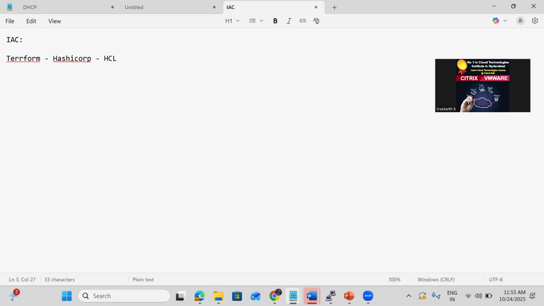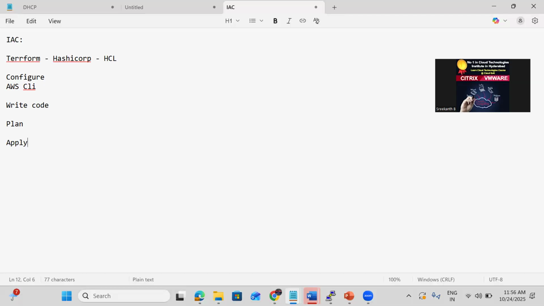Okay, so in Terraform, first what we need to do is configure Terraform. And if you are using AWS, then the AWS CLI is also mandatory. Then we need to write the Terraform configuration code, then plan, then apply.